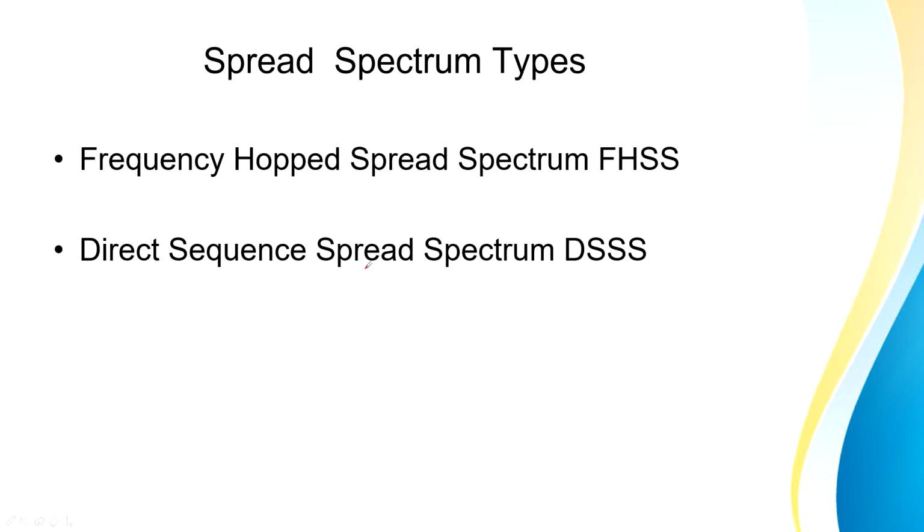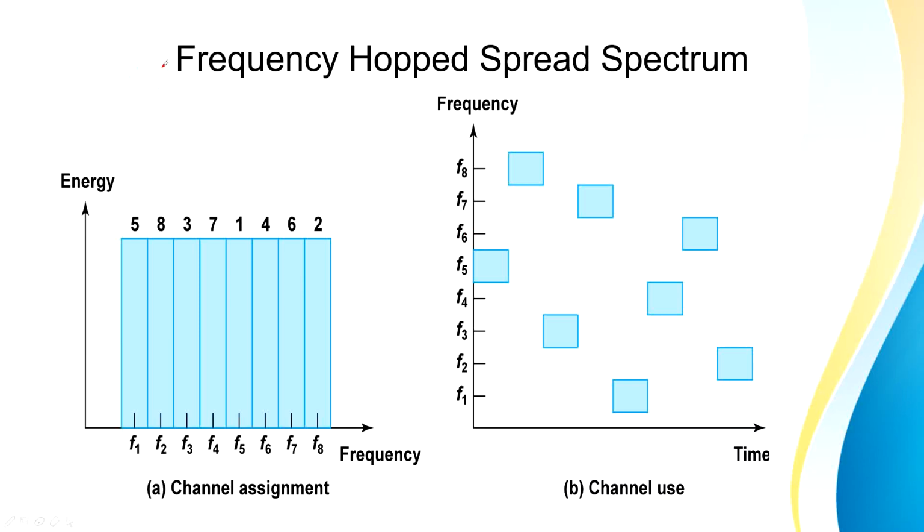There are 2 types of spread spectrum techniques, frequency hopping and direct sequence spread spectrum. So in the first technique, we are calling it the frequency hopping technique. इसका मतलब है frequency will be hopping.